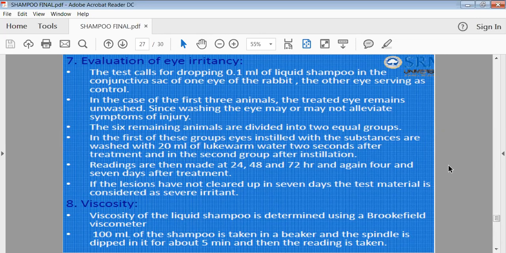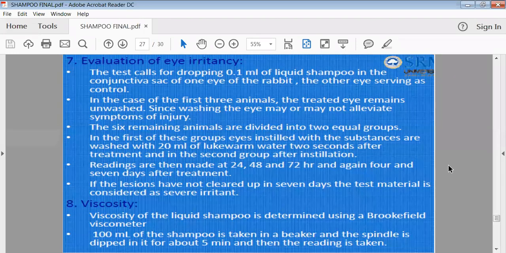There are various conditions after the administration of the sample into the eye cavity of the rabbit. We have to monitor that rabbit for 24 hours, then after that for 48 hours, and for 72 hours. If no such problem occurs, then we can say that your product has passed the eye irritancy test.